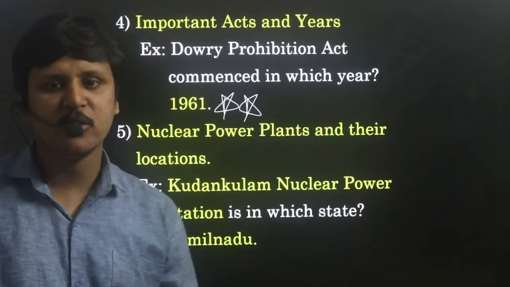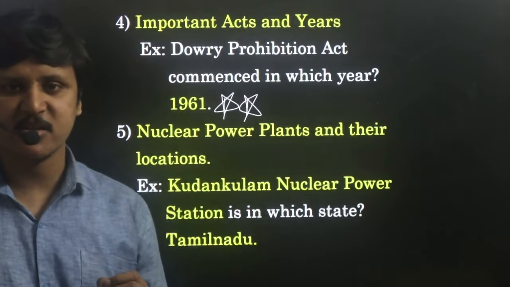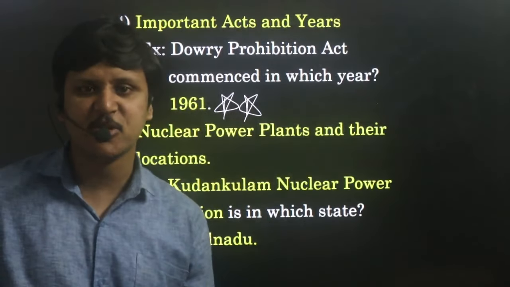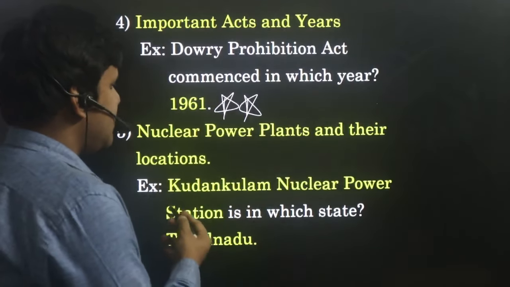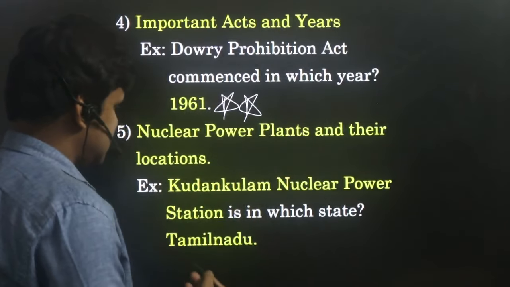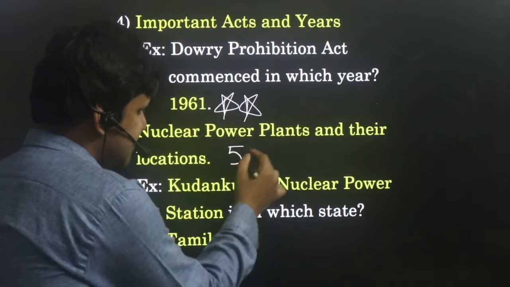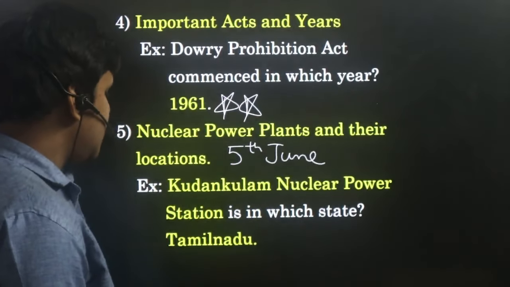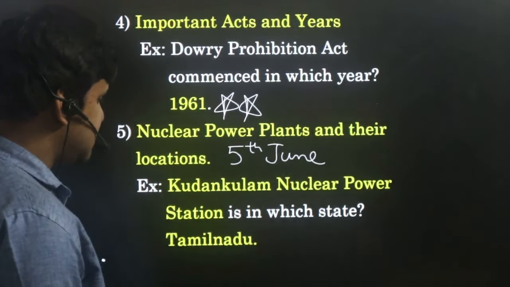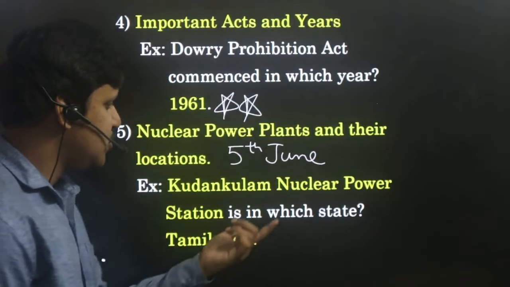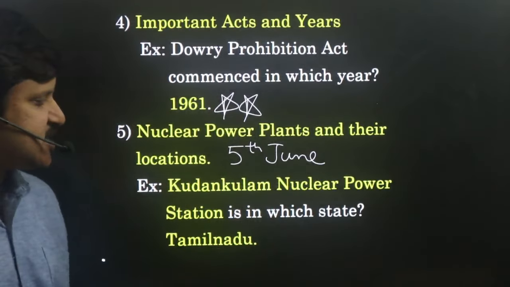So be thorough with all the important acts in their particular years, from which year it came into existence. Next, nuclear power plants and their locations. This came in the June 5th exam. Kudankulam nuclear power station is in which state? Answer is Tamil Nadu. So like that, nuclear power plants and also their locations are important.